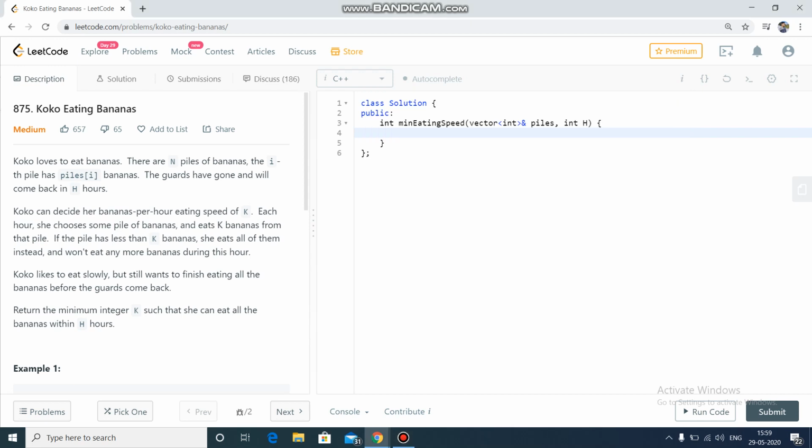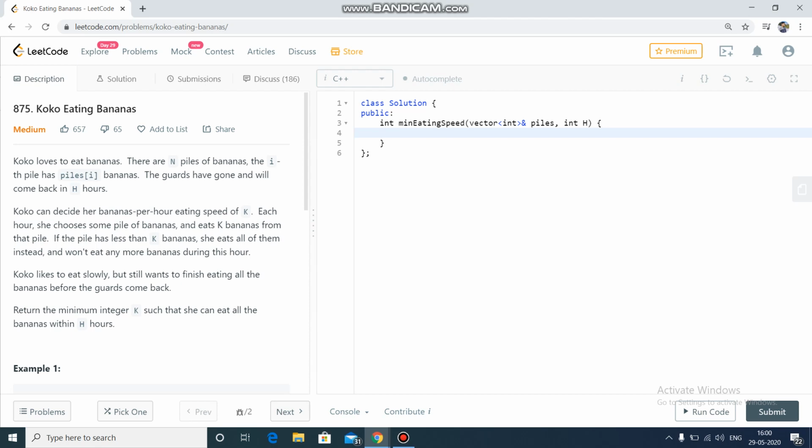Today I'll be going through an algorithm called binary search on answer. For explaining the algorithm, I'm taking the question LeetCode 875, which is Koko Eating Bananas. It's a medium level question. I'll explain the problem statement, then the algorithm, then we will go through the code.